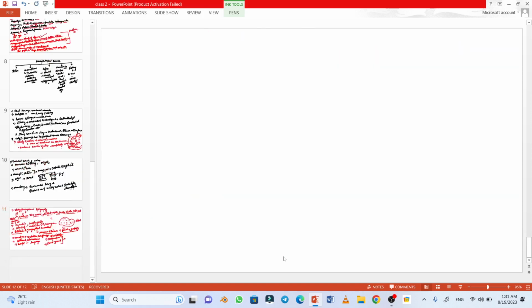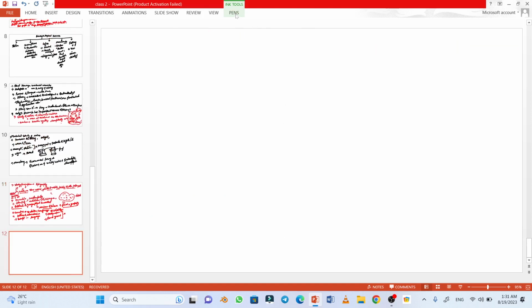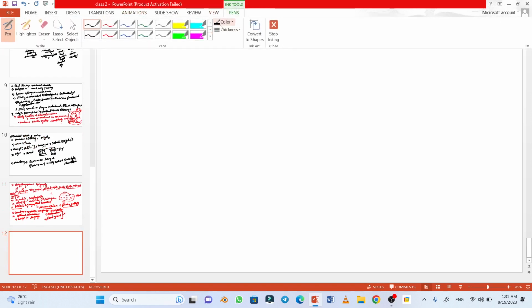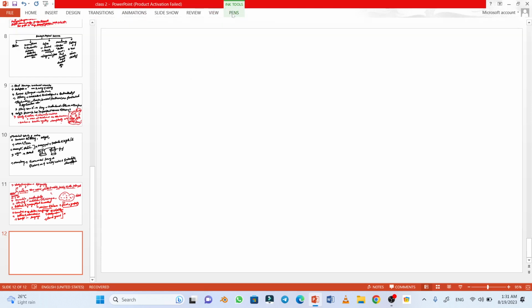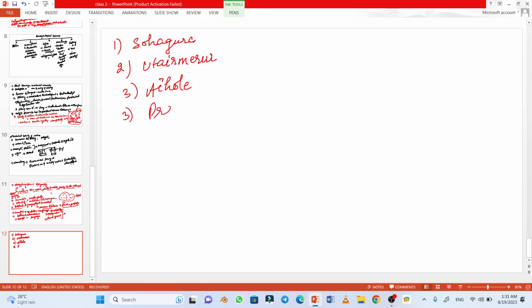If we look into examples of inscriptions, we see many examples, particularly from the Ashokan period. A few examples of the inscriptions are the Shohabura inscription. Second example is the Utair Merur inscription. Third is the Aihole inscription. Aihole is a very famous inscription. Another is the Prayag inscription.